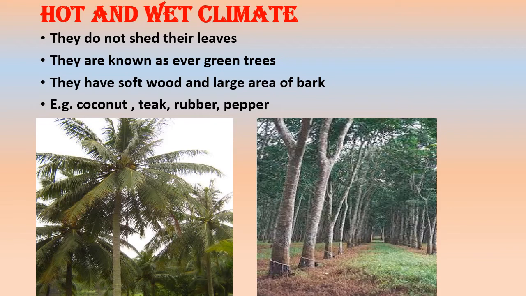The examples of such plants are coconut, teak, rubber, pepper, and many other plants. In the first picture, you can see there is a coconut tree, and in the second picture, there is a rubber tree.